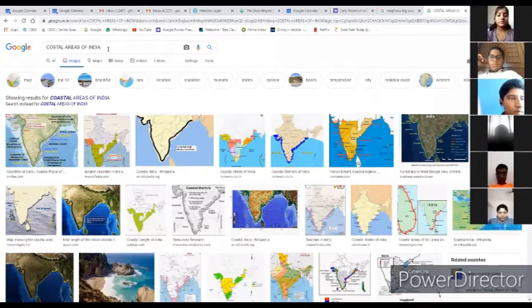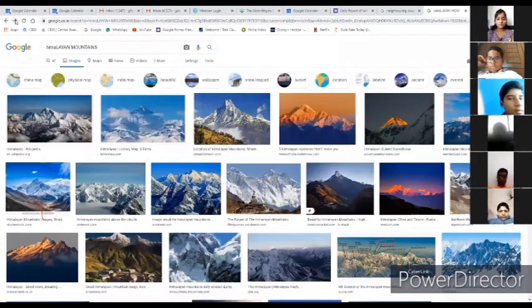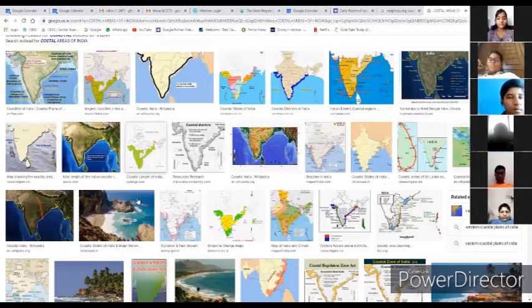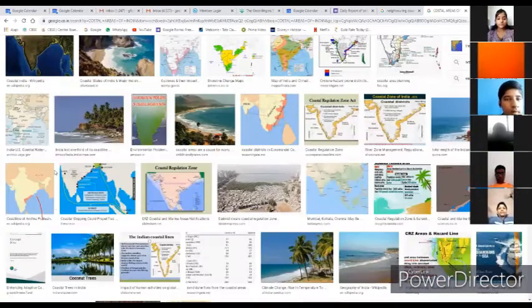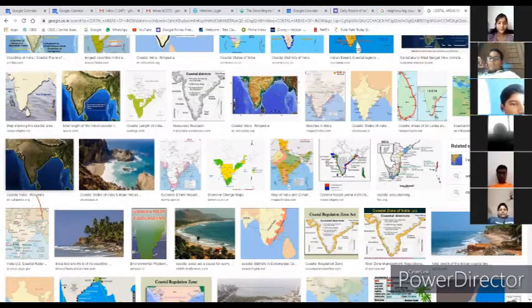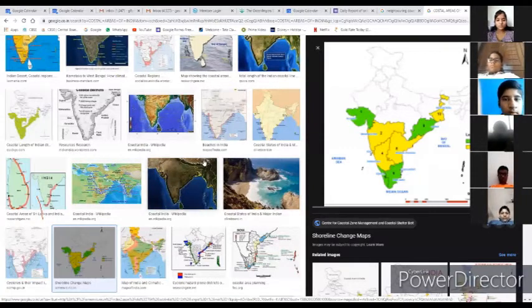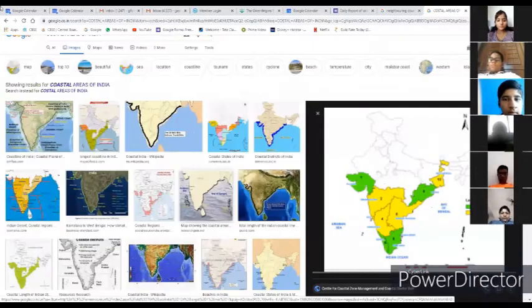So these are the Himalayas, I think. Screen is displayed there. Coastal areas of India. Yeah. Now coastal areas of India, you can see the southern part of India. We have the water bodies and all. So coastal region, why? Because many trade businesses take place from such area. Right. So I hope till this content you understood.